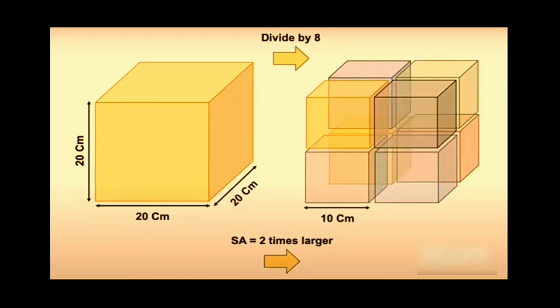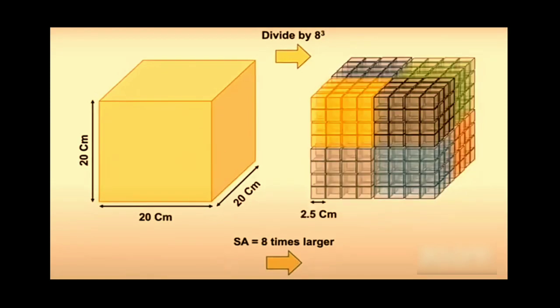Earlier it was 2400 centimeter square, so the area has doubled by dividing it into 8 parts. Now if we divide it more, then more and more surface area will be exposed. If we divide again by 8, each cube will have size 2.5 centimeter, and if you calculate the surface area, it will be 4 times larger than the first one. However, the volume remains the same.